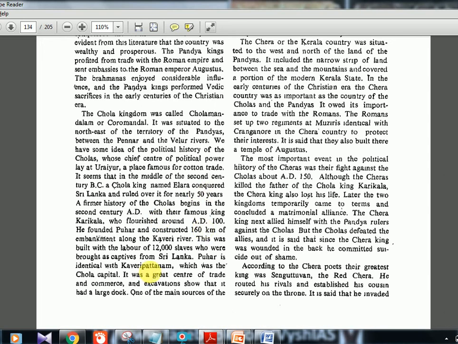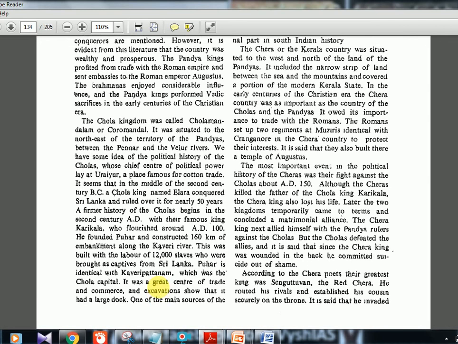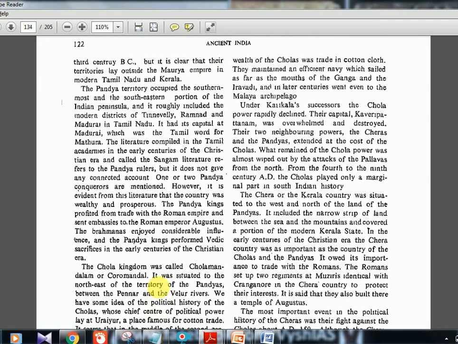This was built with the labor of 12,000 slaves. Which one? This Puhar. Okay, Puhar and Kaveri Pattanam by Karikala was built by these many slaves, and it was a Chola capital. Okay, at a point of time, it was a great center of trade and commerce, and excavation shows that it had a large dock. One of the main sources of the wealth of the Cholas was trade in cotton cloth. They maintained an efficient navy. It's also very, very important.